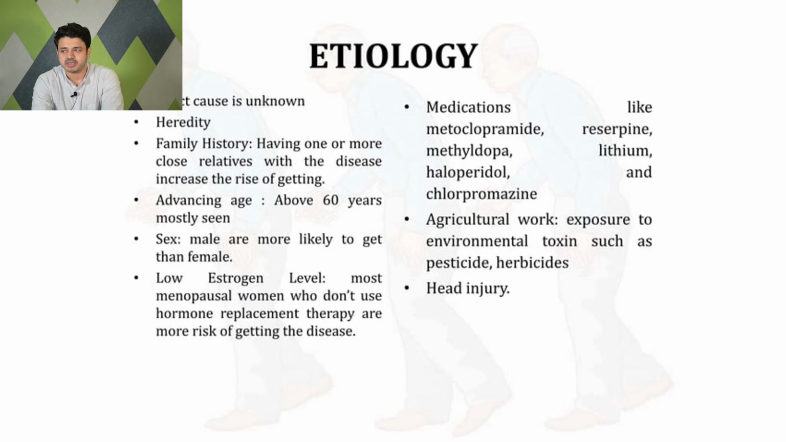So what are the causes of Parkinson's? Up till now, the exact cause is still not known. One of the causes is hereditary. Family history is of course very important. If one or more close relatives in the family have the disease, the risk of getting the disease is very high.